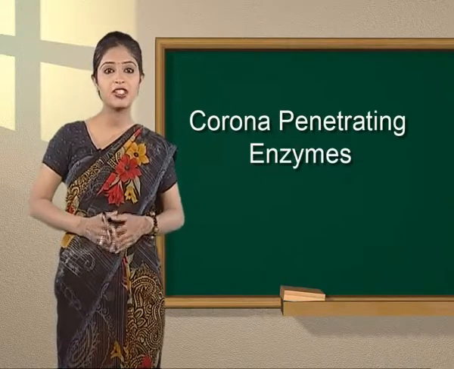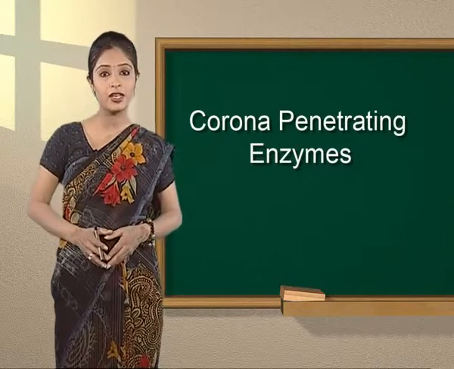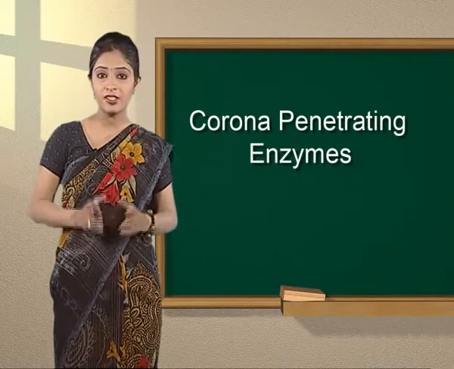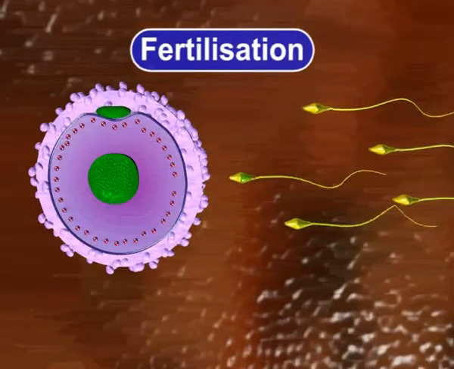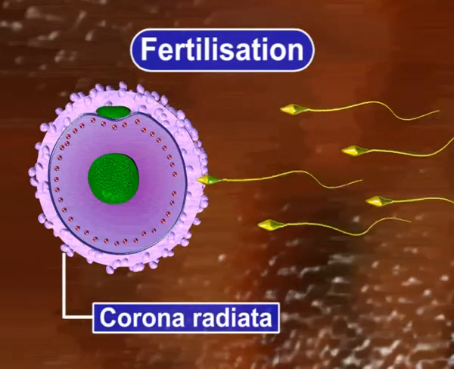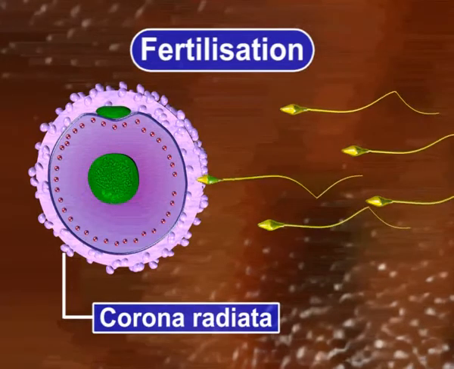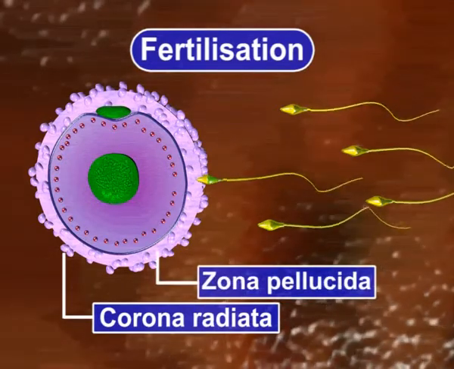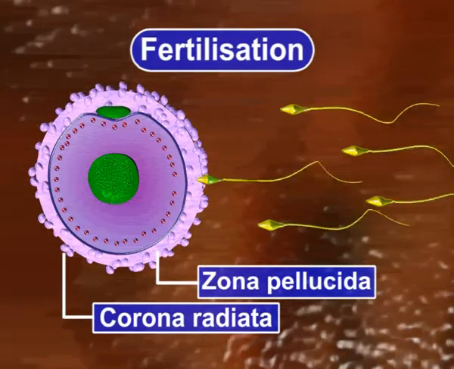Certain enzymes which help in degenerating corona cells are also released. Once the sperm has cut through this layer of corona radiata using the corona penetrating enzymes, it encounters the zona pellucida just where it is needed.